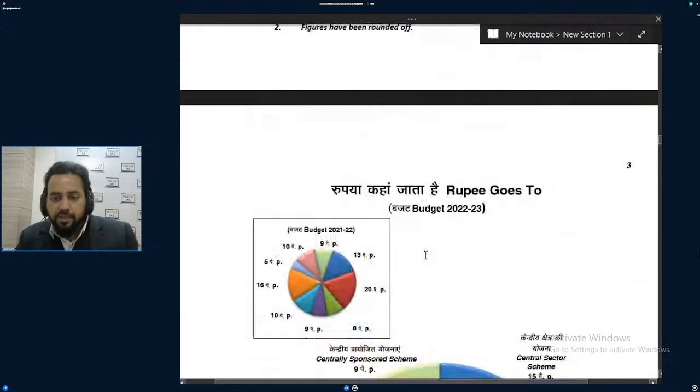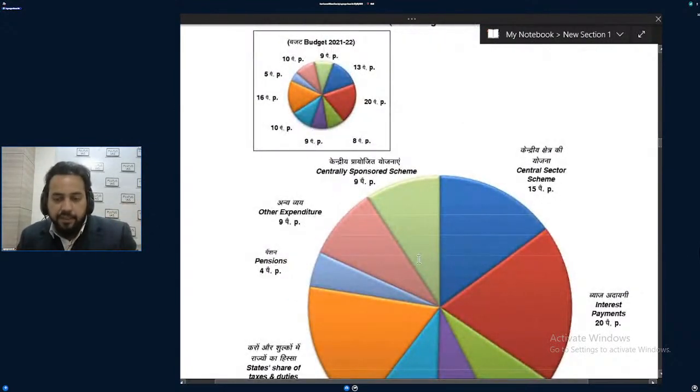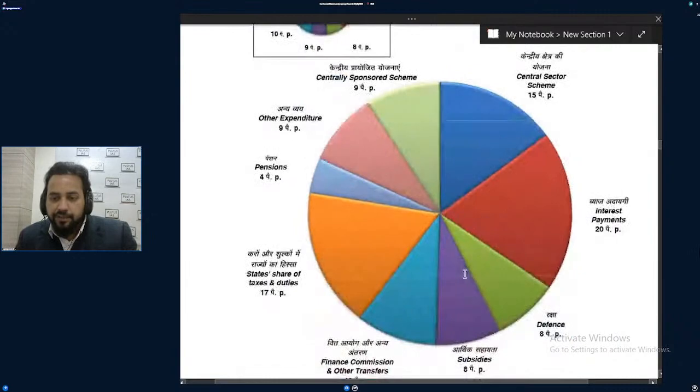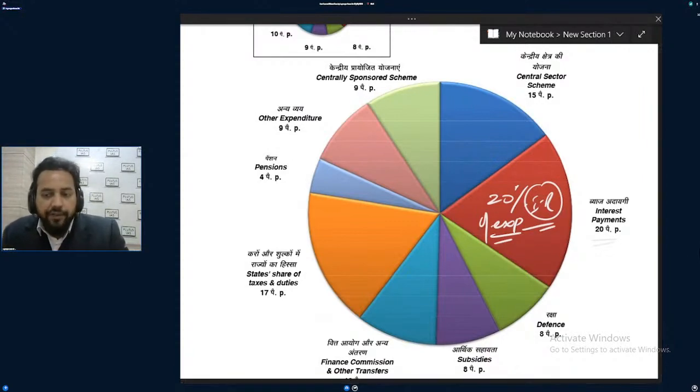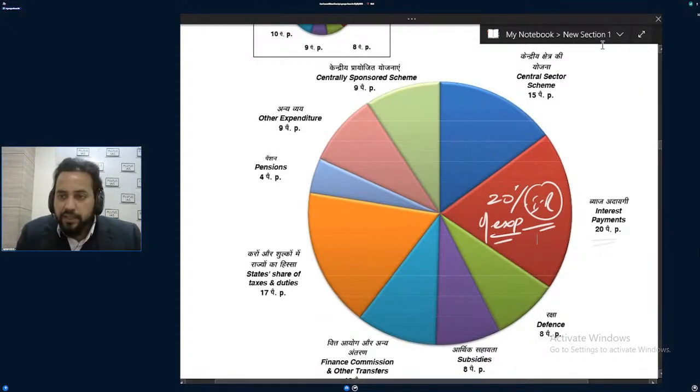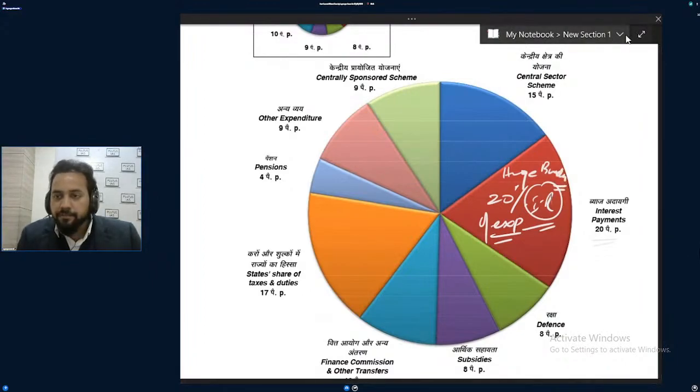And where the money is going from that budget, where the money is going. See, 20% of expenditure is going into interest payment. Got the point? So public debt, overall debt would be huge. So the burden is of interest. Burden is of interest. It is a huge burden, yes or no? Huge burden. 20% interest.